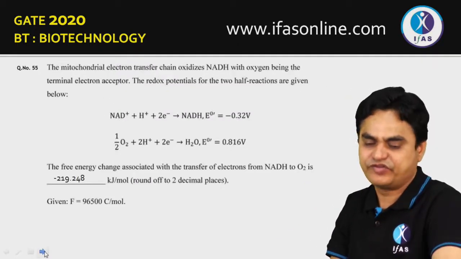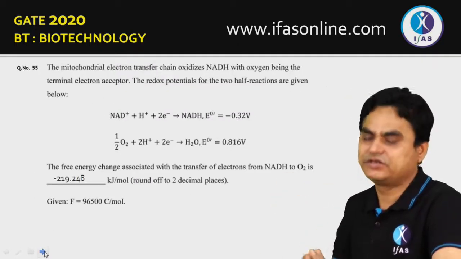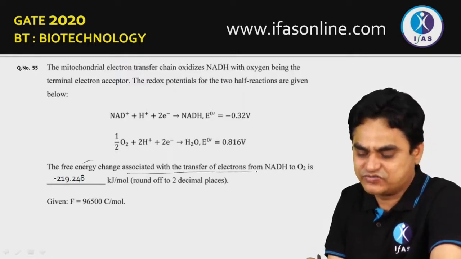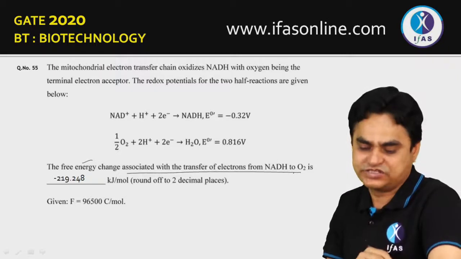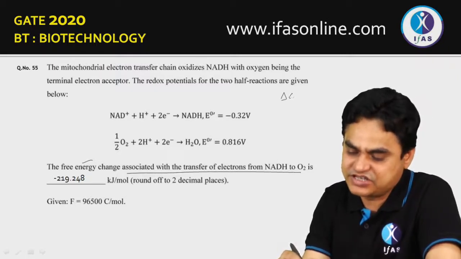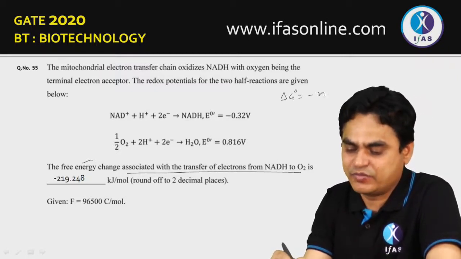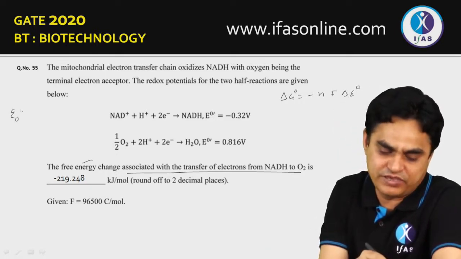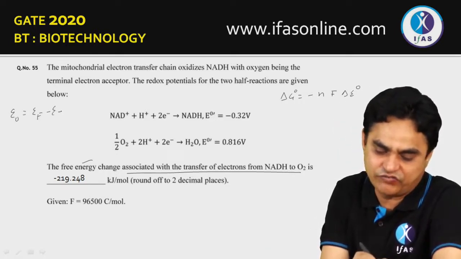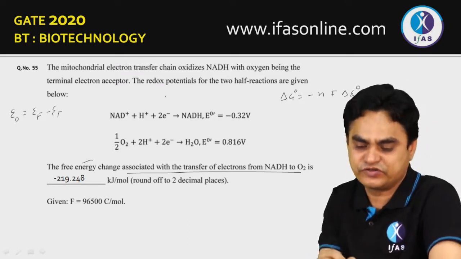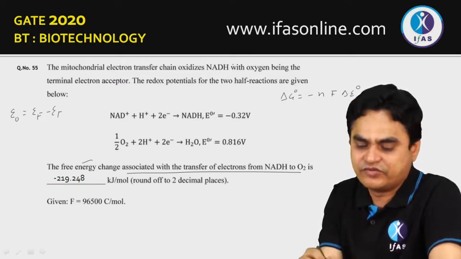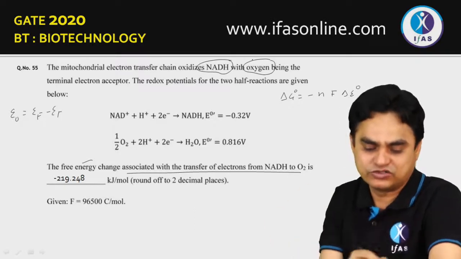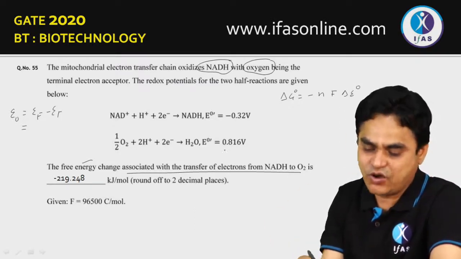Then question number 55, this is also a very simple question, where what you have to do is calculate the free energy change associated with the transfer of electrons from NADH to oxygen. So the formula for free energy change, delta G0, would be equal to minus nF delta E0, and delta E0 would be E of final minus E of initial. And during this reaction, when NADH delivers its electron to oxygen, E final would be the oxygen.